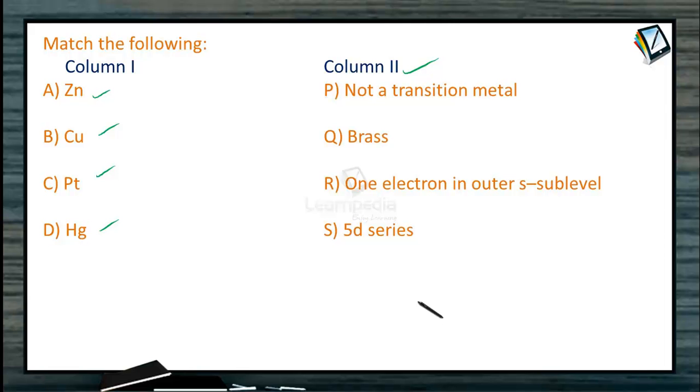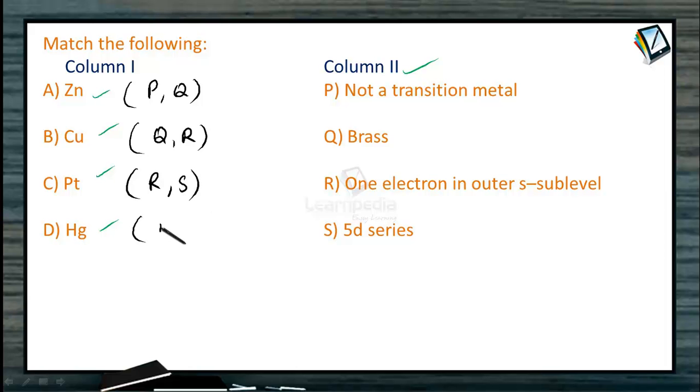So what's the correct matching now? For A it is P as well as Q. For B it is Q as well as R. For C it is R and S. For D it is P and